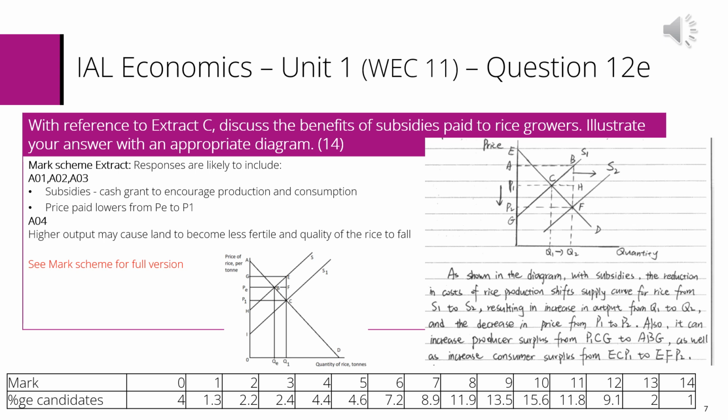Looking at the evidence in the table, this was the worst performing levels of response question on the paper, with 4% of candidates getting no marks at all. Just over 26% of responses failed to gain half marks, and just over 23% gained 11 to 14 marks. Diagrams were not included, or weak responses failed to grasp what subsidies meant. Diagrams were often not well labelled or clear.